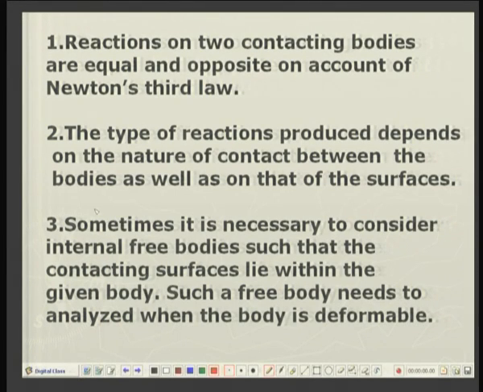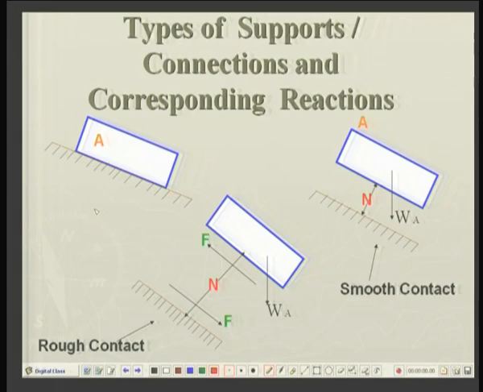Finally, sometimes it is necessary to consider internal free bodies such that the contacting surfaces lie within the given body. We will take up this issue later on, because this is not immediately relevant for rigid body mechanics. Now, let us look at various types of supports and connections and the corresponding reactions.